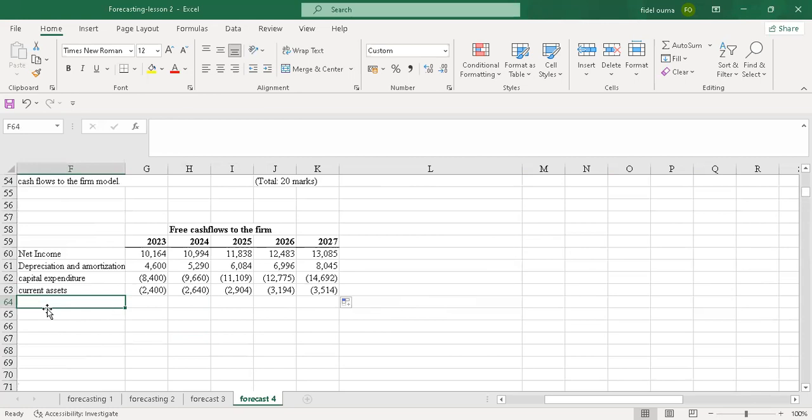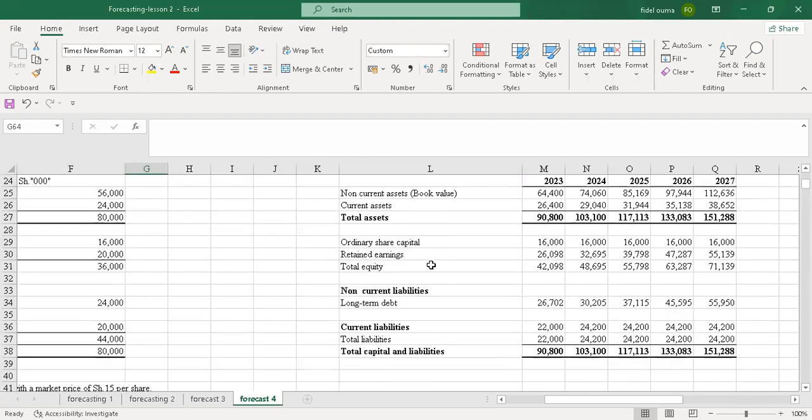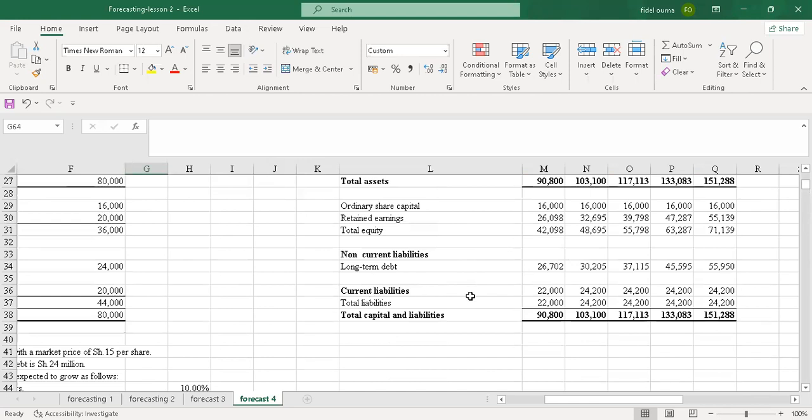So the next thing under working capital is the current liabilities. So I go to current liabilities. As you can see, under current liabilities, there was also an increase all through.